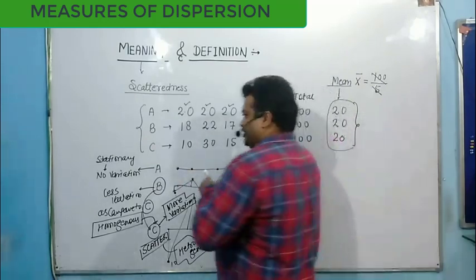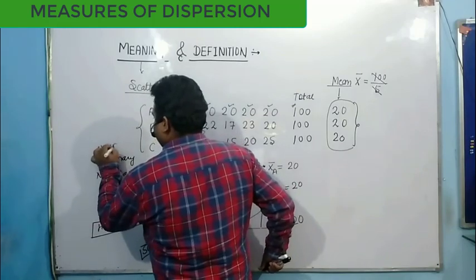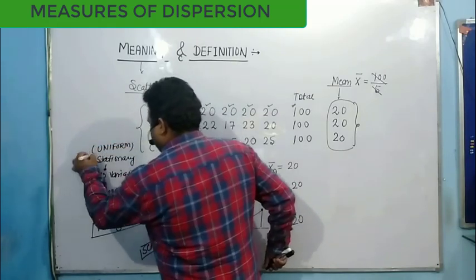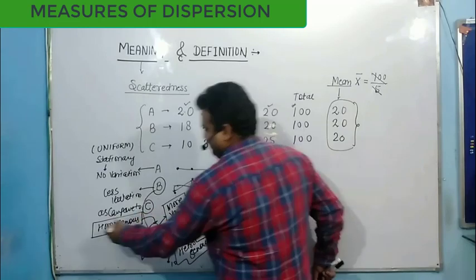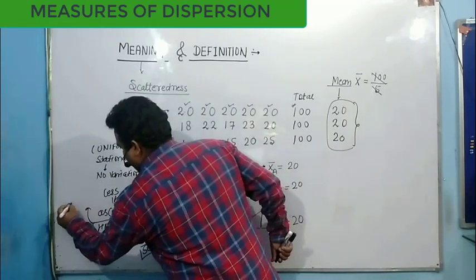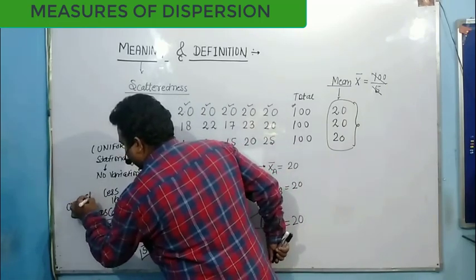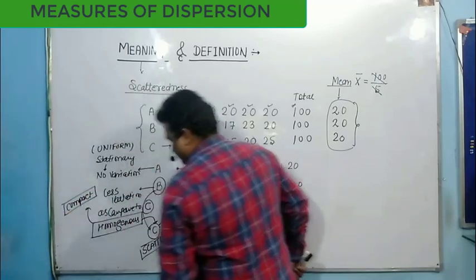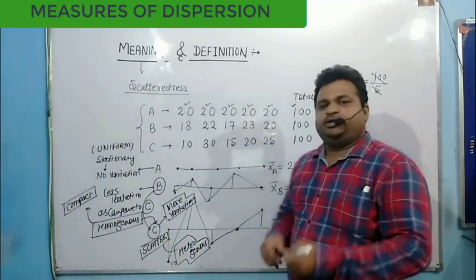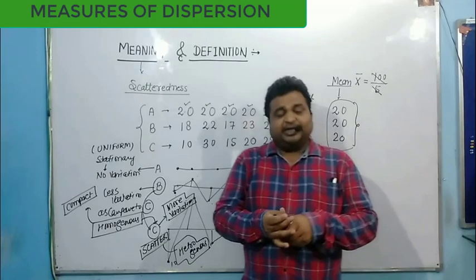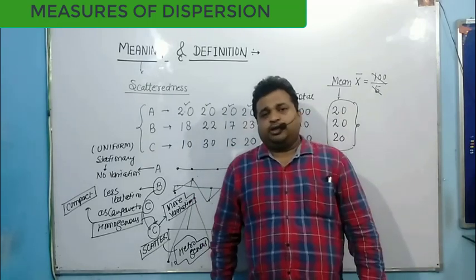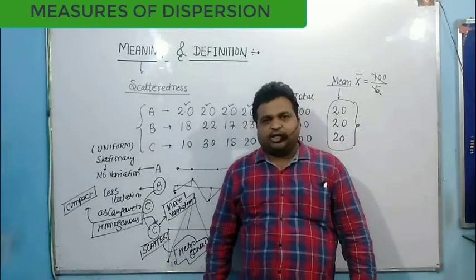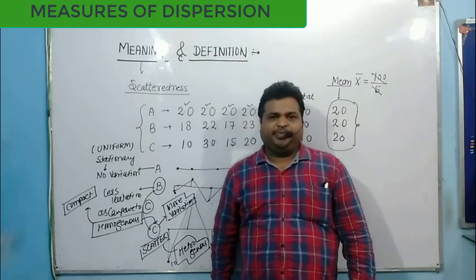This is uniform, this is uniform. This one, homogeneous, is compact, and this C is scattered, heterogeneous. So in dispersion, with these three examples, I clarify what is uniformity of data.